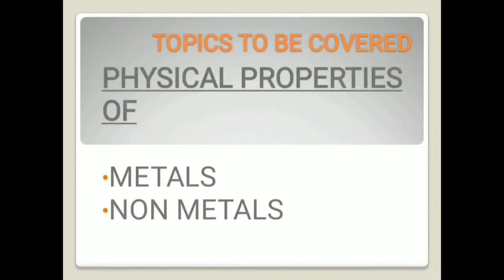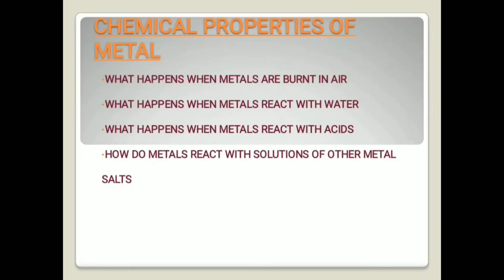So now the topics that are going to be covered in this video will be about the physical properties of metals and non-metals. We'll be having a look over the various physical properties of metals and non-metals. We'll compare the properties of both metals and non-metals. And then we'll also be covering the chemical properties of metals. There are about 4 chemical properties we are going to talk about.